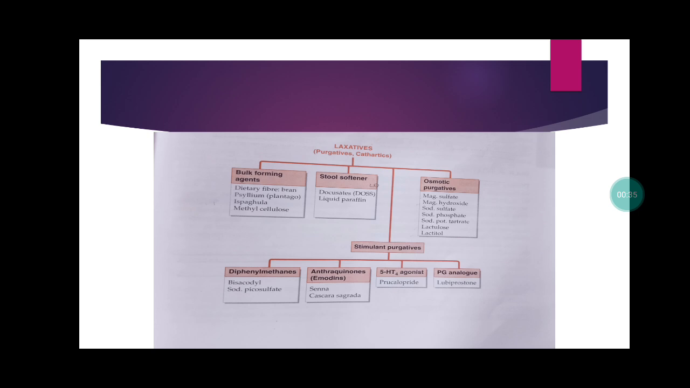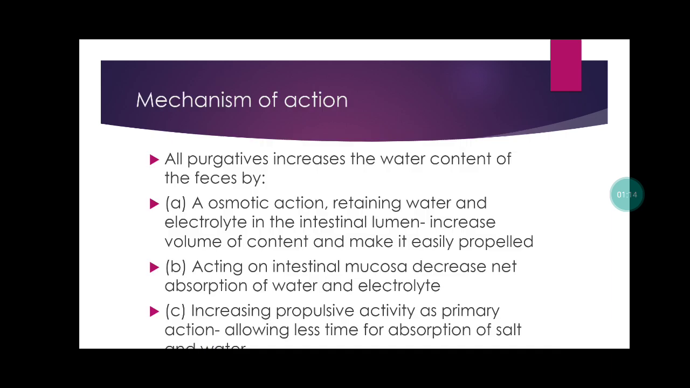Let's see classification of laxatives. Bulk forming agent, stool softener, stimulant purgative and osmotic purgative. Bulk forming agents include dietary fiber bran, psyllium, isphagula, methyl cellulose. Stool softeners include docusate, liquid paraffin. Stimulant purgatives include bisacodyl, sodium picosulfate, senna, cascara sagrada, prucalopride and lubiprostone. Osmotic purgatives include magnesium sulfate, magnesium hydroxide, sodium sulfate, sodium phosphate, sodium potassium tartrate, lactulose and lactitol.